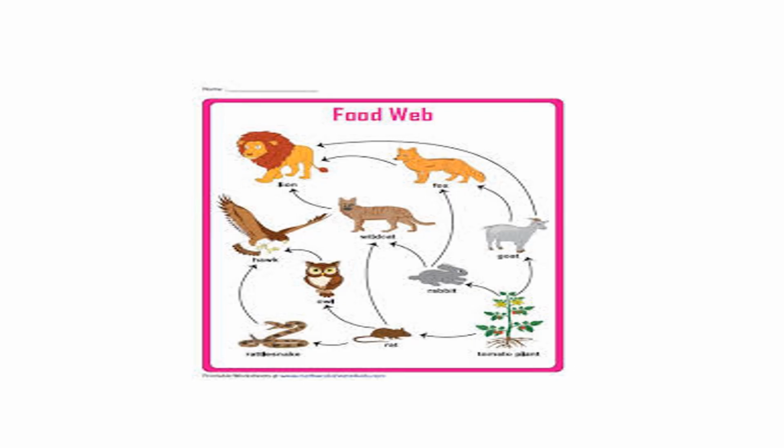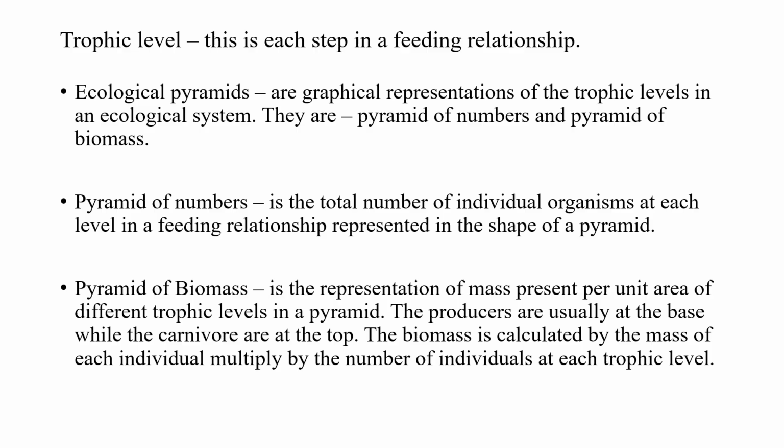Now look at this place, grass or plants being fed upon by rat, rats being fed upon by owl, and owl being fed upon by hawk. That's another food web. Each of these is referred to as a trophic level. This is a trophic level because it is a primary consumer feeding directly on the plant. This is another trophic level, a secondary consumer feeding on goats that feed on plants. Just like I said the other time, a trophic level is each step in a feeding relationship.